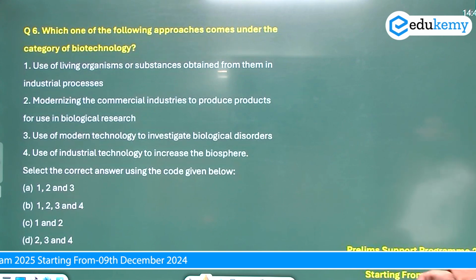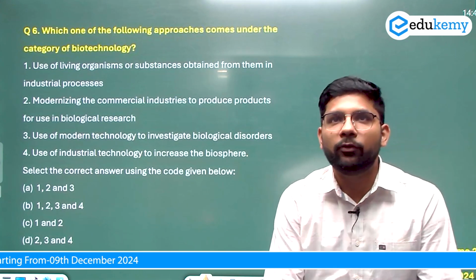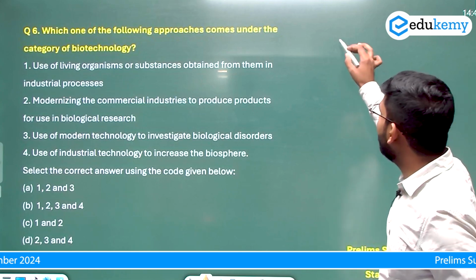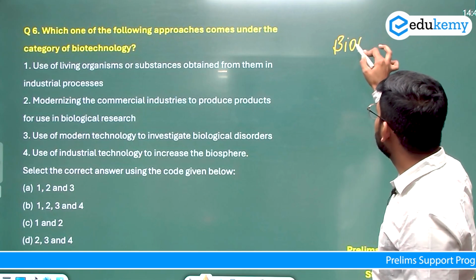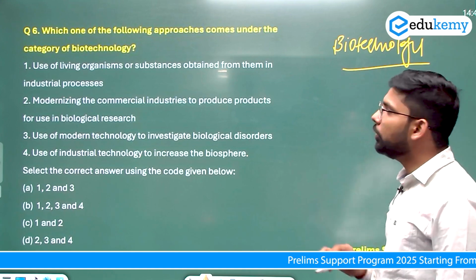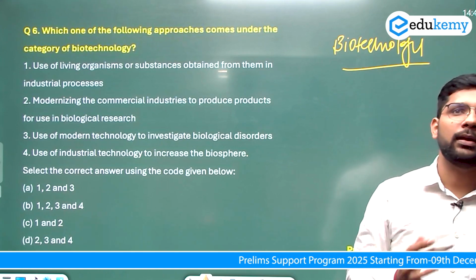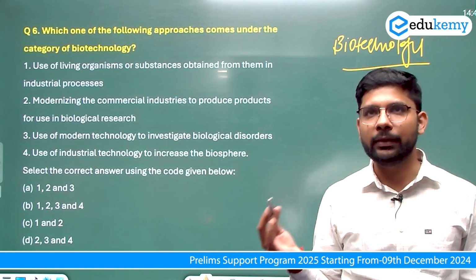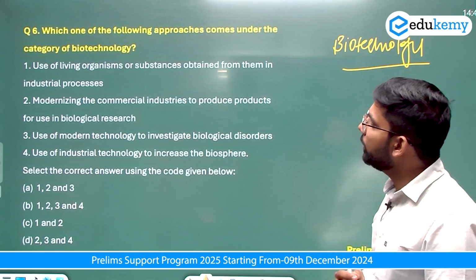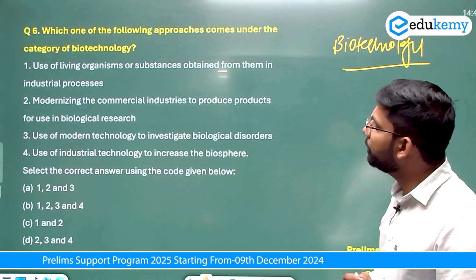The question number 6 is saying, which of the following approaches comes under the category of biotechnology? There are a few statements given. Out of these statements, which are coming under the biotechnology? Let's read the statement. The first statement is saying use of living organisms, or substance obtained from the industrial process.